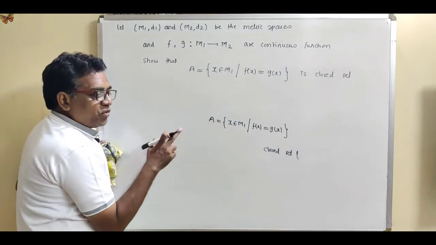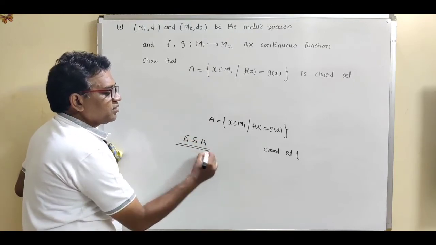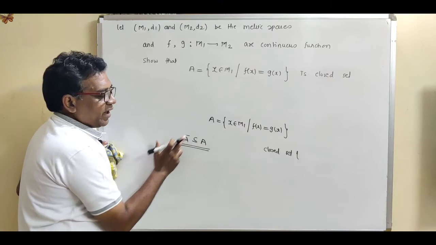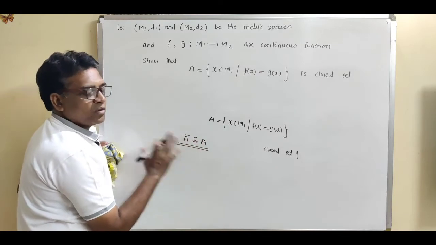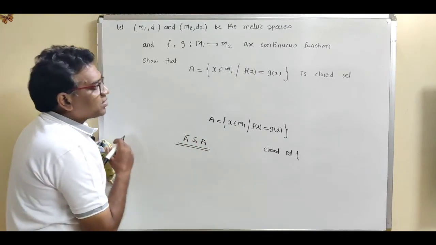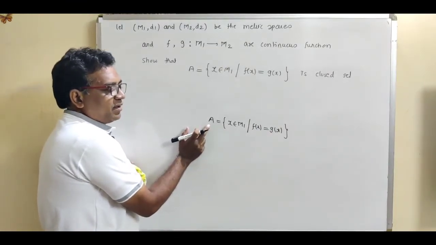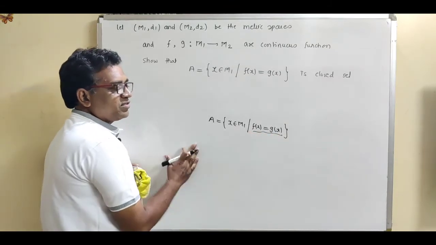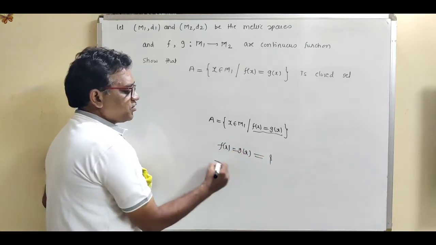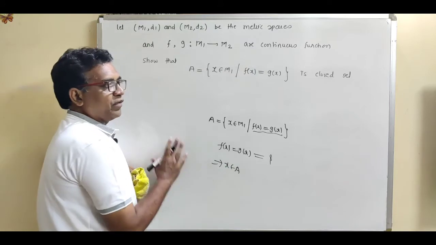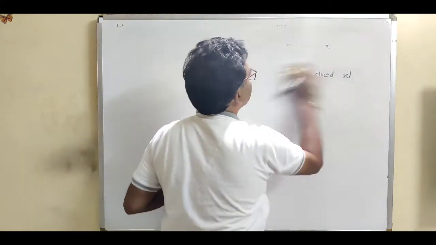Now see what the technique for showing a closed set is. Closed set means show that A contains all its limit points. This is the technique for showing a closed set. If A closure is a subset of A, then we can directly write that A is a closed set. Now see what the construction of this set A is. If x is an element of this set A, then we have this condition f of x equal to g of x. Or conversely, if we have f of x equal to g of x, then x is an element of A. So just prove that it is a closed set. So write down the solution.